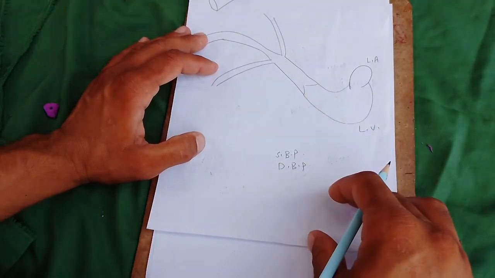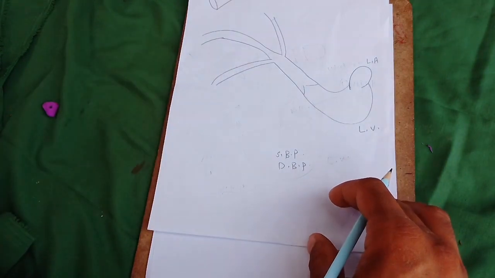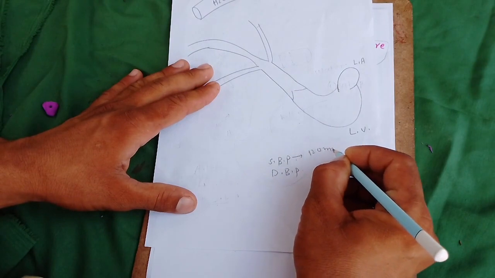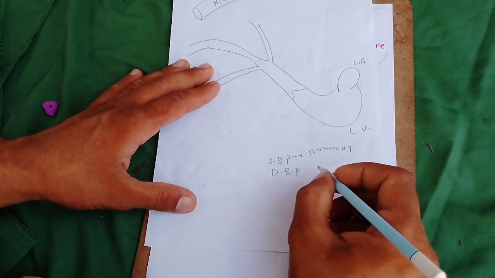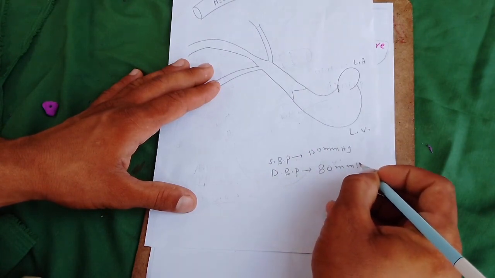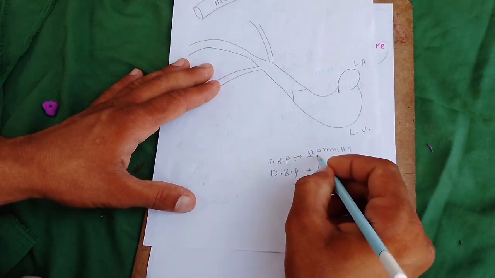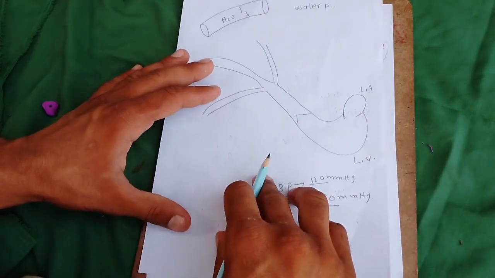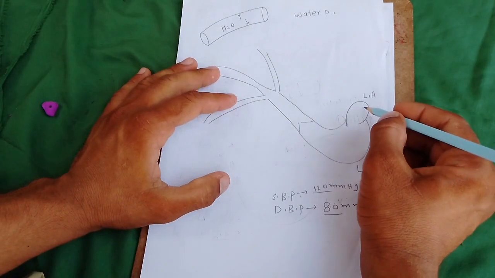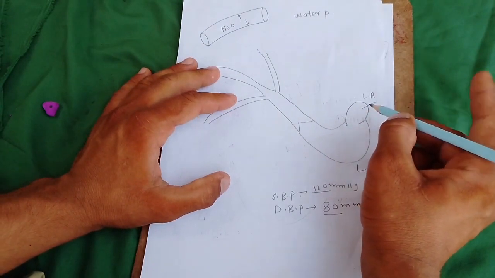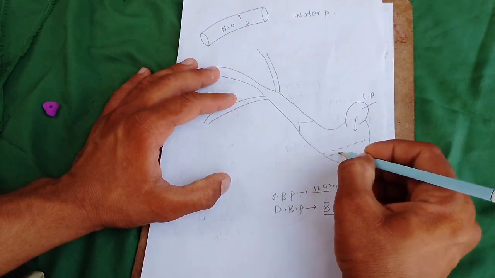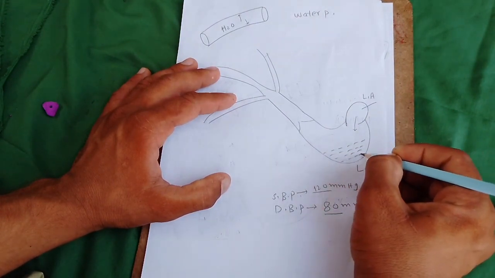What is meant by systolic blood pressure? Systolic blood pressure is about 120 millimeter Hg, and diastolic blood pressure is normally about 80 millimeter Hg. What is meant by these numbers? As you know, the oxygenated blood is coming from the lungs and falls here, so the blood is accumulated in the left ventricle.